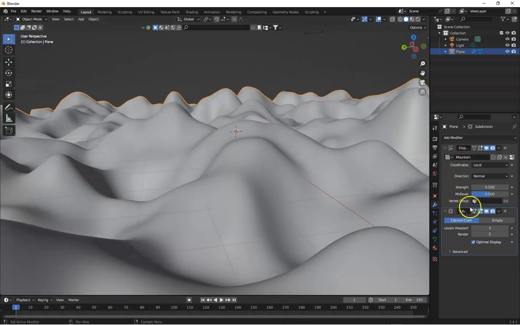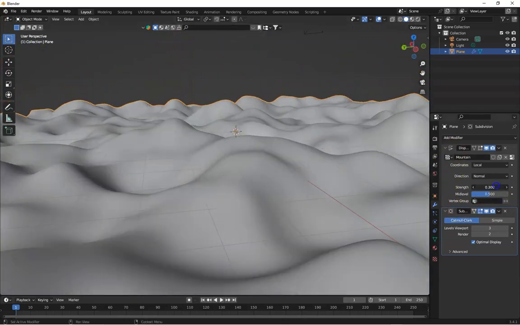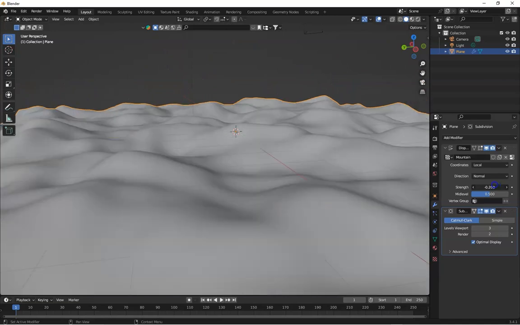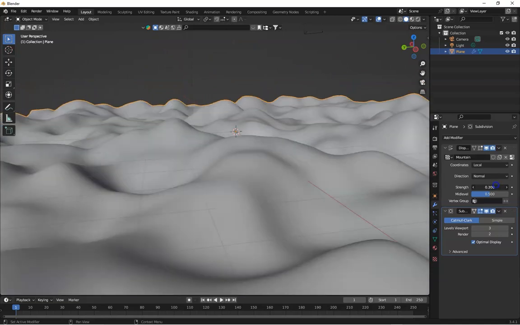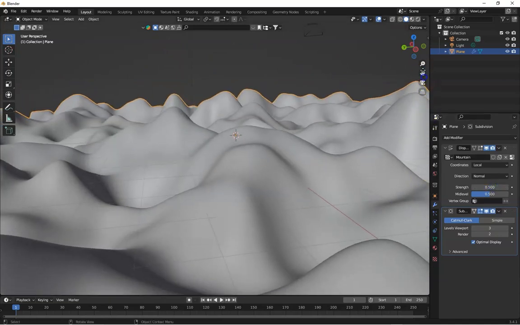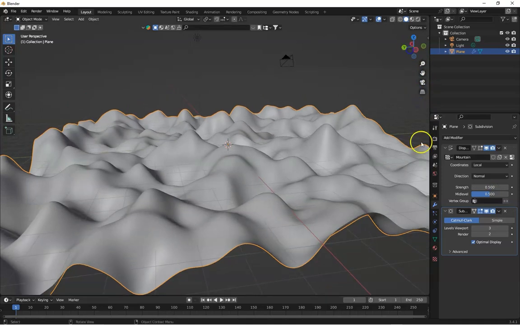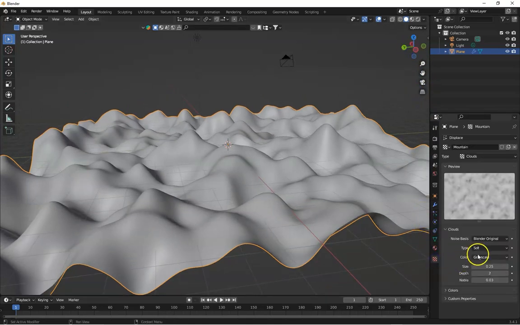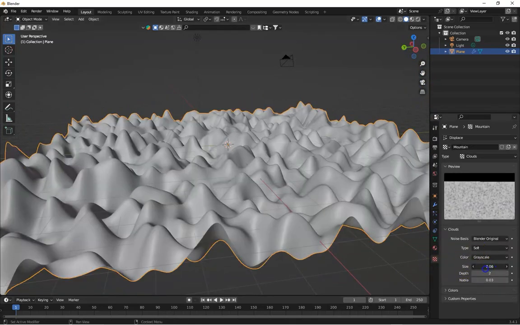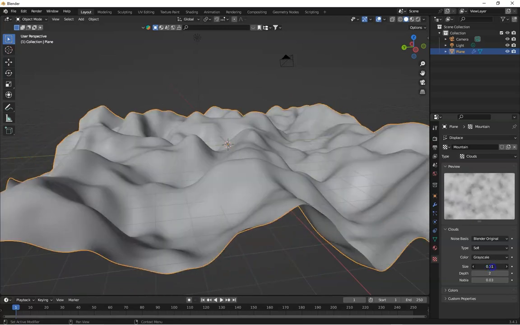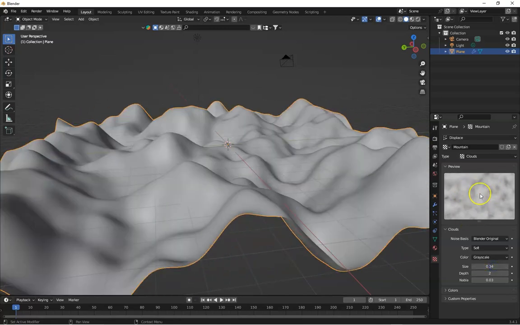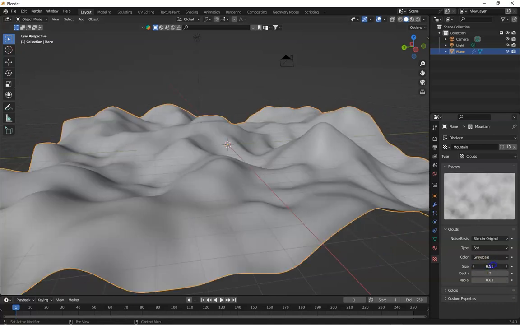Also you can play with these values to get the desired result. If you want more mountains, go to the texture and resize it, and here you can decrease it, and you will find changes.